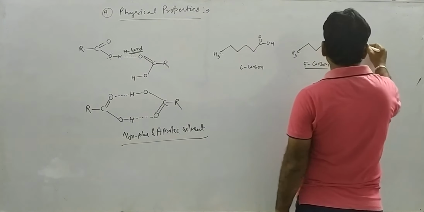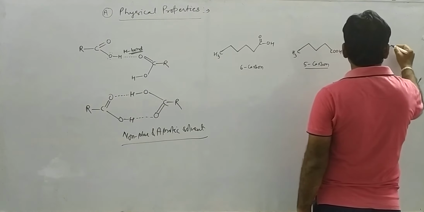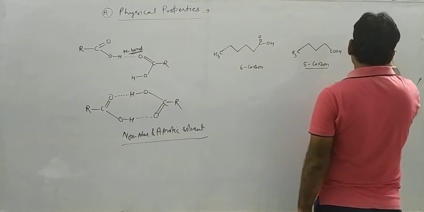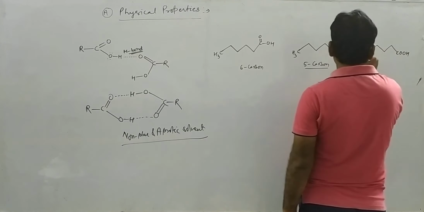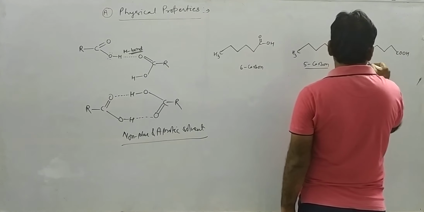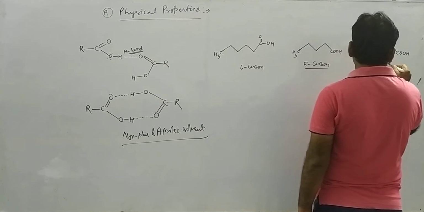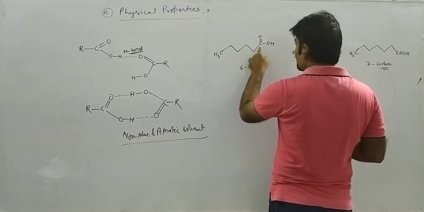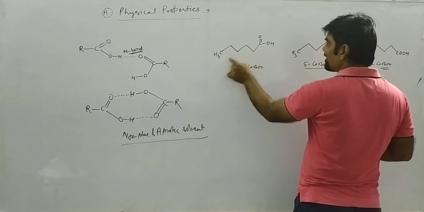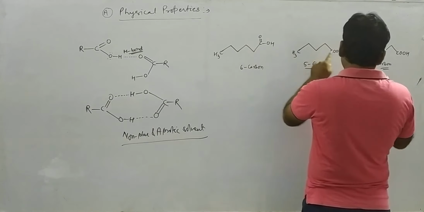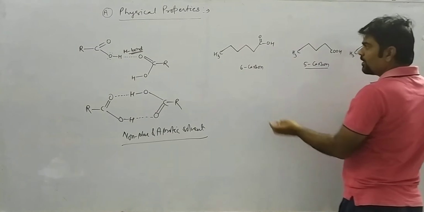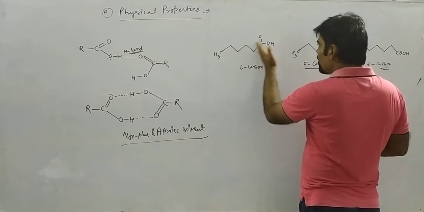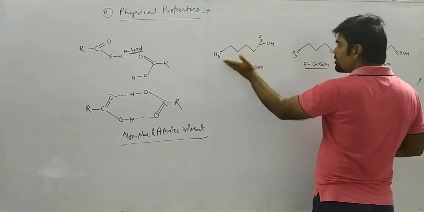If there is an acid with 7 carbon atoms, in the odd case these two groups lie towards the same side, while in the even case they are oppositely inclined, in trans form, opposite to each other.